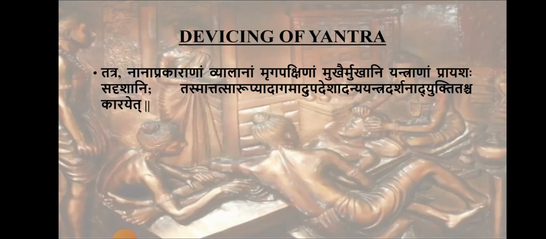If any such instruments are there, seeing that similarity you can devise the yantra according to our use. Next is yukti. Seeing all these things, finally you should use our own knowledge, our own yukti, to understand. Based on the usage we finally arrive at a conclusion. So sarupya, agama, upadesha, anya yantra darshana and yukti have to be used when devising a yantra.